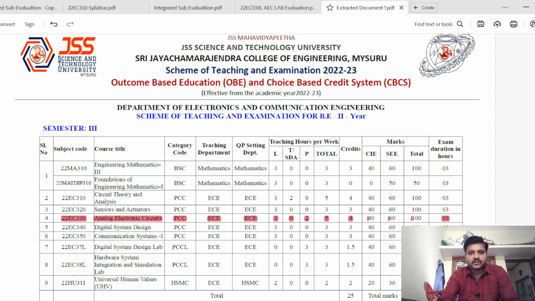I am working as an assistant professor in the EC department, Sri Jayachamrajendra College of Engineering, which is a constituent college of JSS Science and Technology University, JSS Mahavidyapeetha, Mysore.